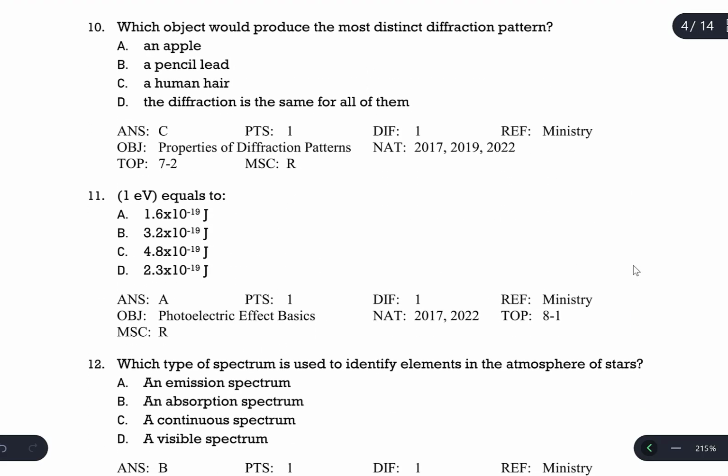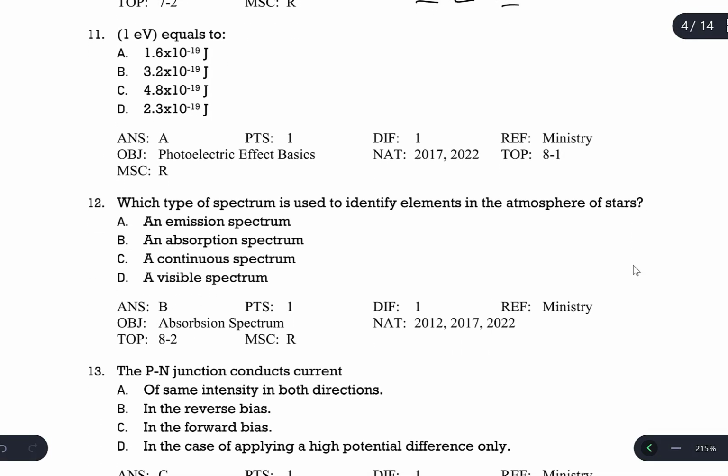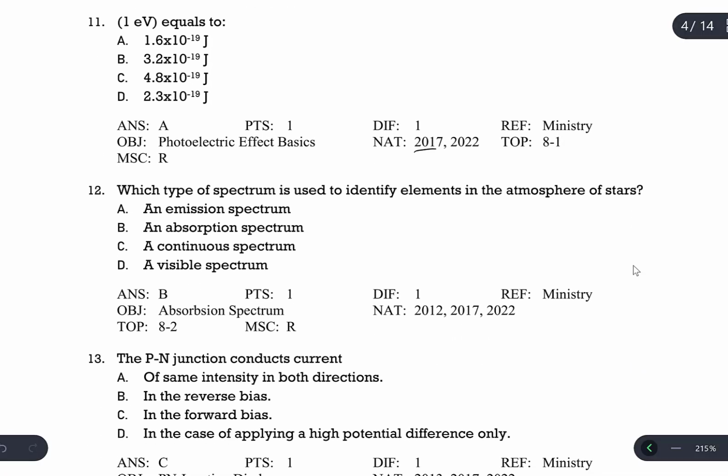Question number 10. Which object would produce the most distinct diffraction pattern? This was asked 3 times in the ministry exam. The one with the smallest size produces the most distinct diffraction pattern. Which one is the smallest in size? Of course, human hair. C is the correct answer. 1 electron volt is equal to, this is a 2017 question and also asked this year, 1.6 times 10 to the power of negative 19 joule.